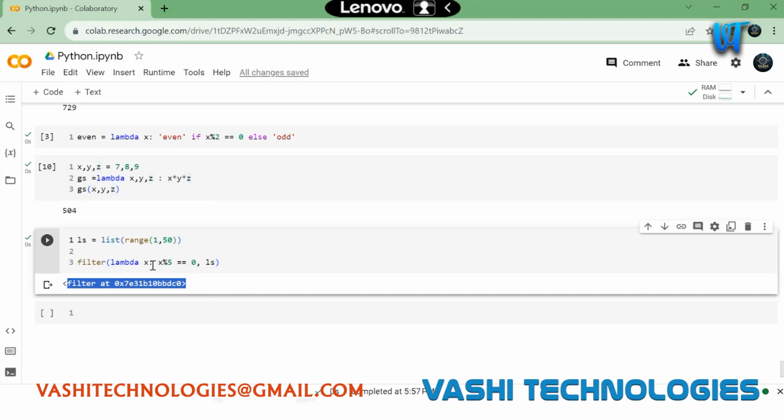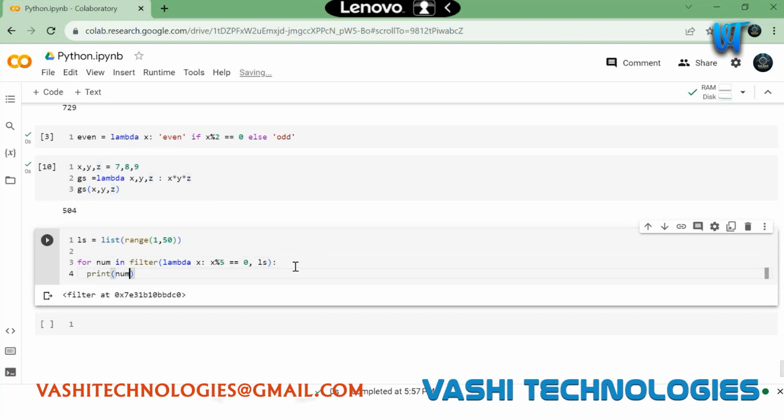So let's say I can do any sort of thing here: for number in filter, print number, comma, end is equal to, let's say, one tab. You see here, initially we got some filter object. Now what I did is iterate through this iterable which is returned by the filter, and I'm printing them, right?